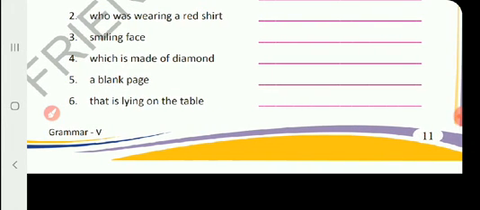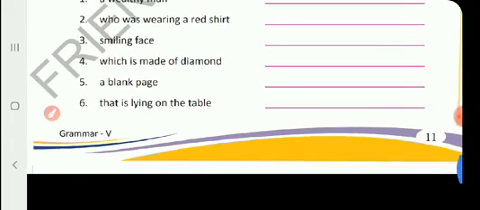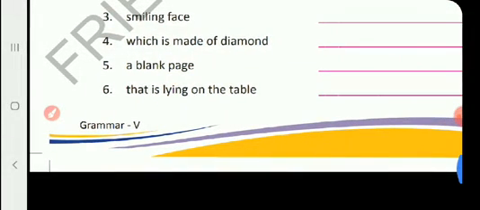Number 4, which is made of diamond. So you can write the sentence like this. Anita has a ring which is made of diamond. Now, question number 5, a blank page.